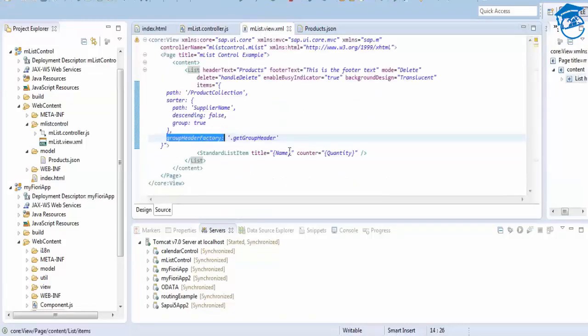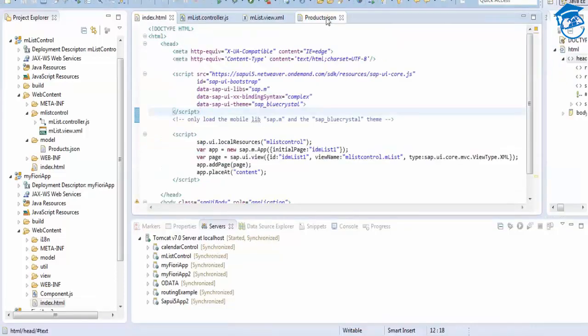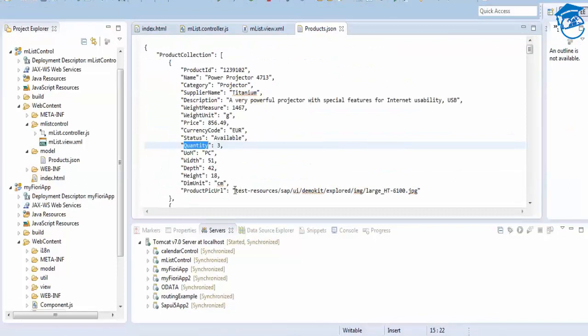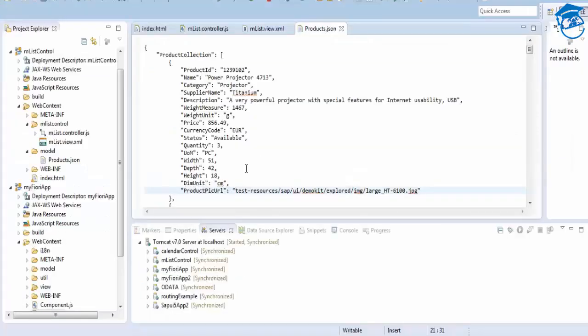So this counter can have an icon, save it. Once your icon is there, then in this product.json you have to include the correct path for the 14 things. So include this path slash.